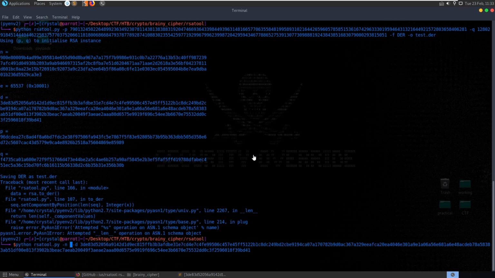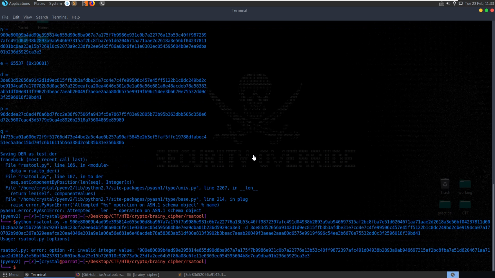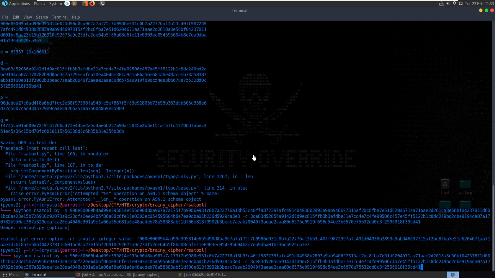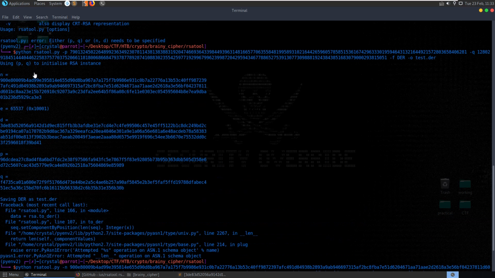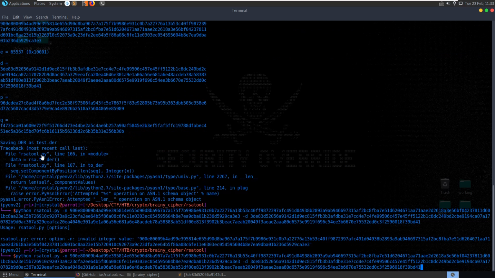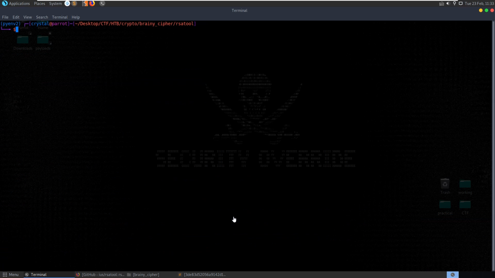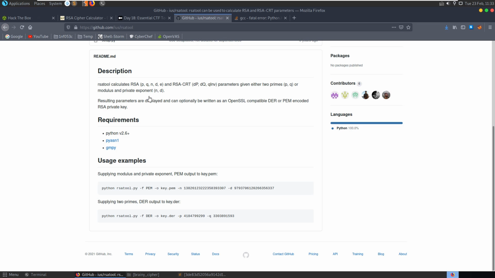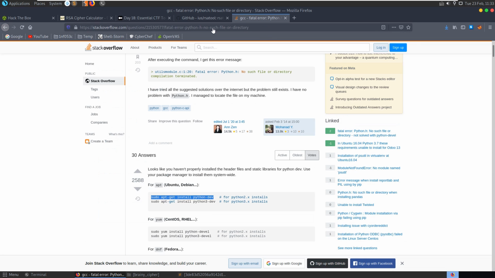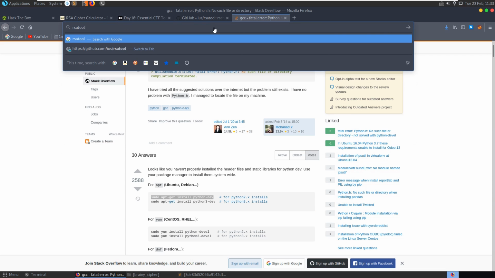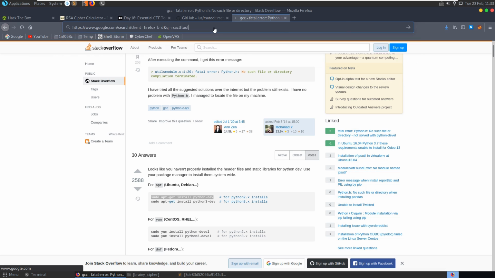Okay, let's run that. Invalid integer value for -N. It's the N that you gave me. Alright, this tool is useless. Let's grab the RsaCTFTool here. I already have it set up, but I'm gonna set it up locally again just because.